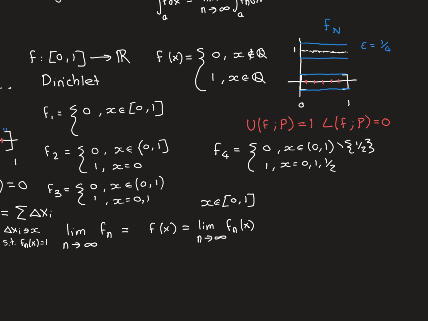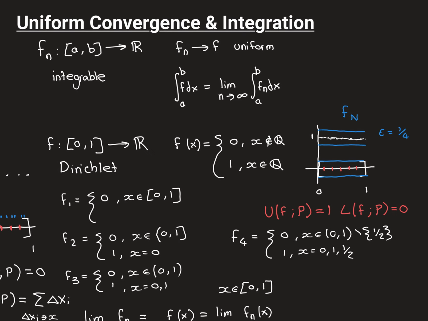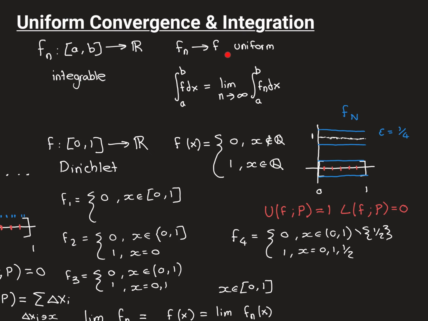I have found you a sequence of integrable functions that converges pointwise to a function that is not integrable. And so it's a first example of how, if you take away the uniform convergence and just have pointwise convergence, this lovely theorem does not hold true.